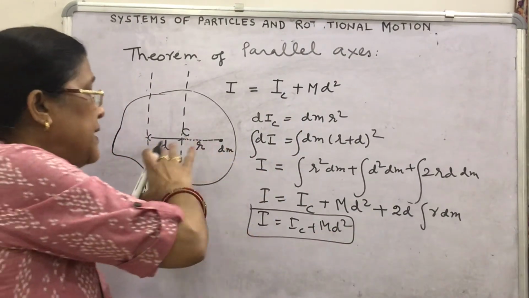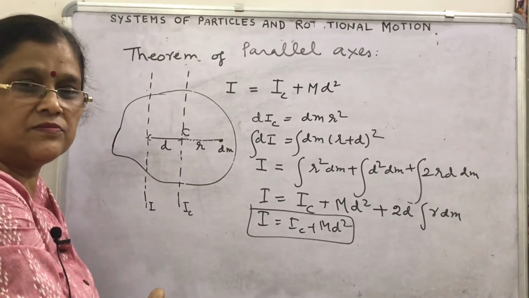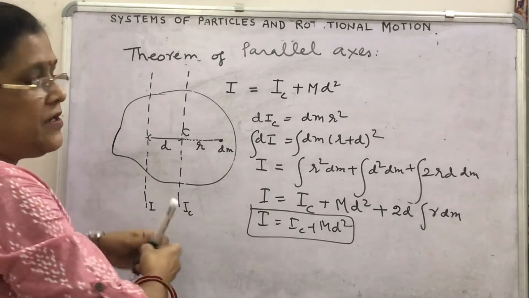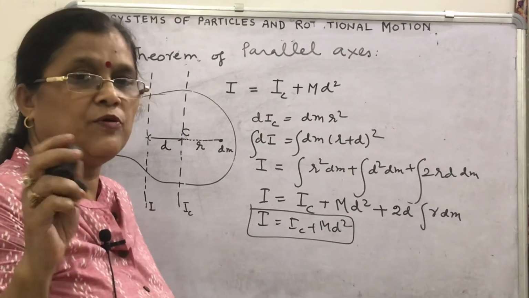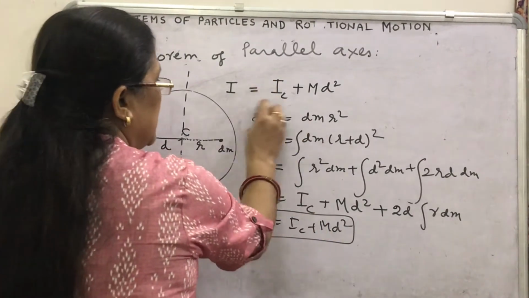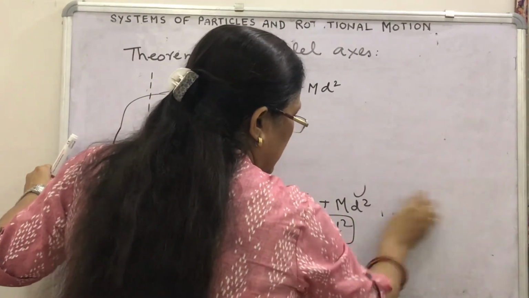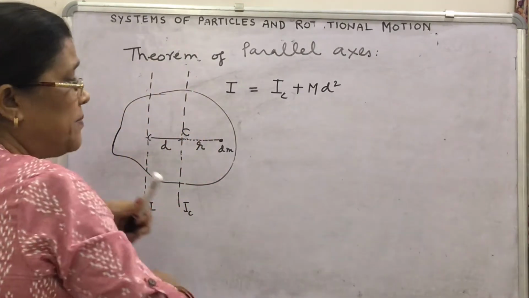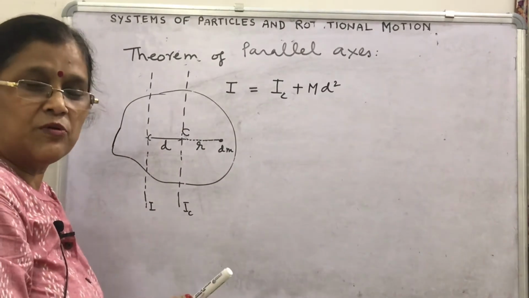What are the applications of this parallel axis theorem? We have seen that this theorem is applicable to 1-dimensional, 2-dimensional, 3-dimensional, any shape of objects. If you apply this theorem to a 1-dimensional object, like a rod, remember, learn the moment of inertia of regular shaped objects.